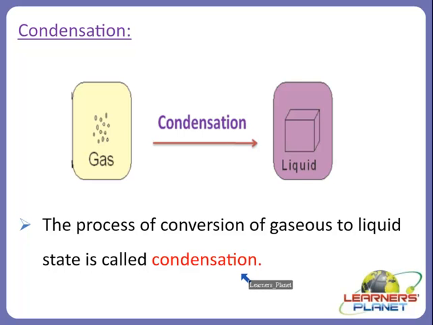And again we will take the example of water. The process of the conversion of water vapor or steam to water is called condensation. So how does this happen? As you know, in the gaseous state the molecules are very far apart, but when they condense, meaning to combine together, they form the liquid state.